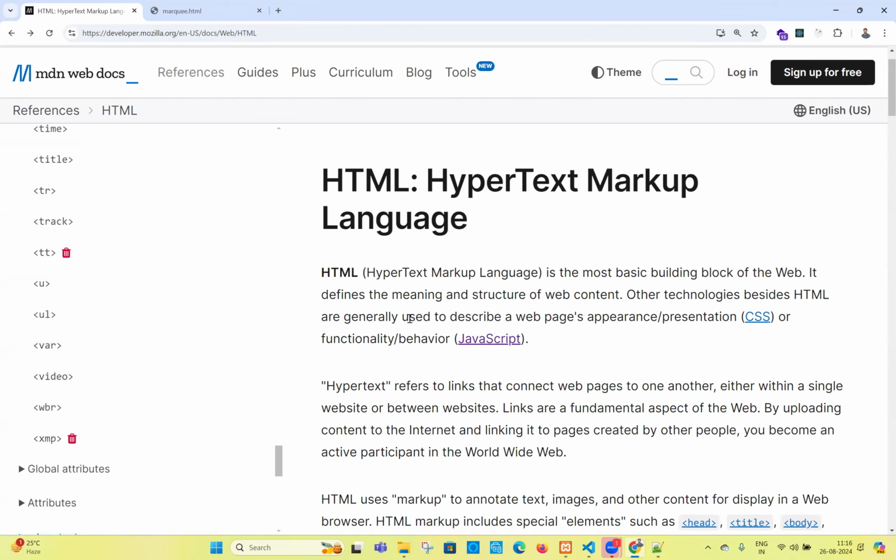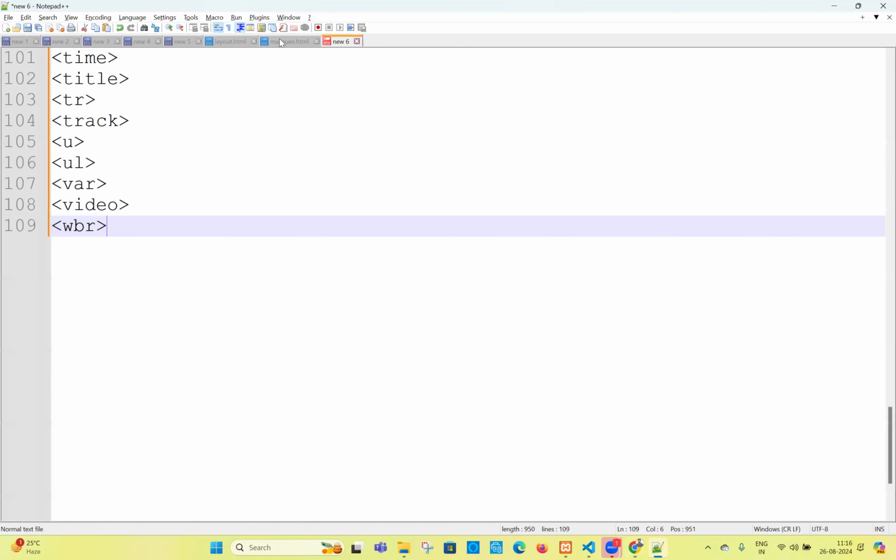So can you see these elements? Maybe var. What is this var tag? Anybody? Okay, now you see this. Let us come here now.